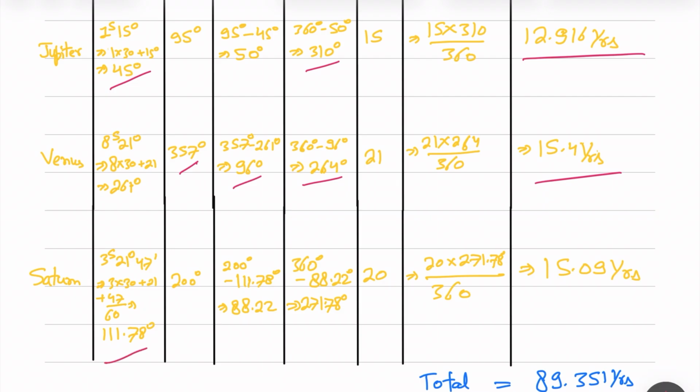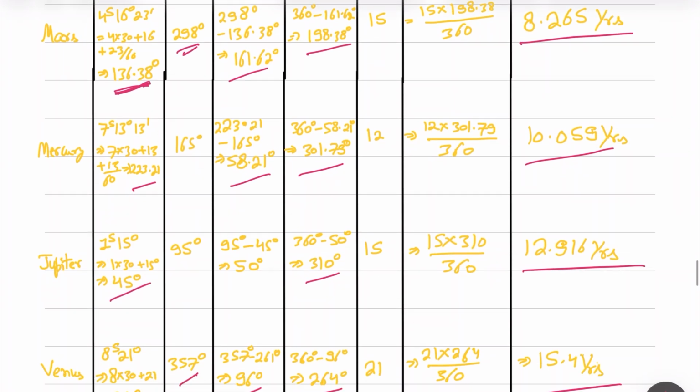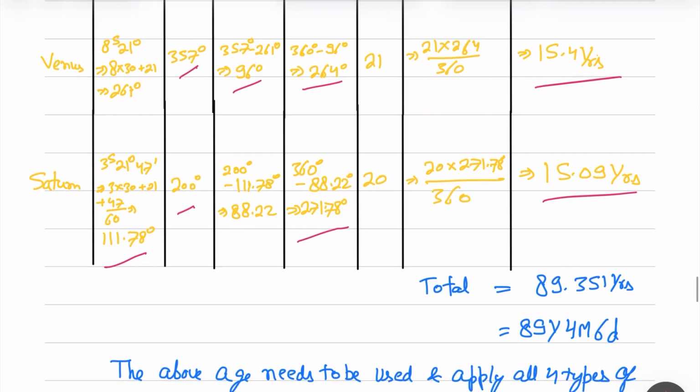Similarly, Saturn 111 this. So we'll do the same calculation and we receive 270.78. 20 years is, so we'll receive 15.09. So if we add all these values for Sun, Moon, Mars, Mercury, Jupiter, Venus, and Saturn, we receive 89.351 years. So we'll convert it then to months and days. We'll get 89 years, 4 months, and 6 days.